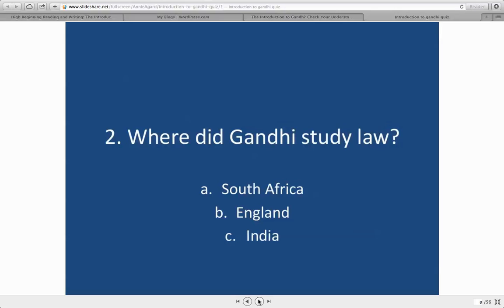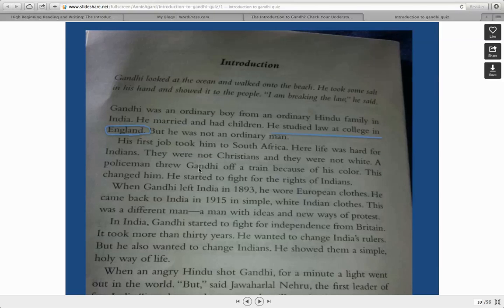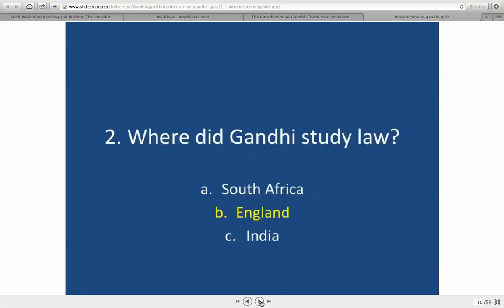Question 2, where did Gandhi study law? And here you want to look at the third sentence in the introduction. You'll see he studied law at a college in England. So here's the introduction, and here's first, second, third sentence. He studied law at a college in England. So the answer is England.